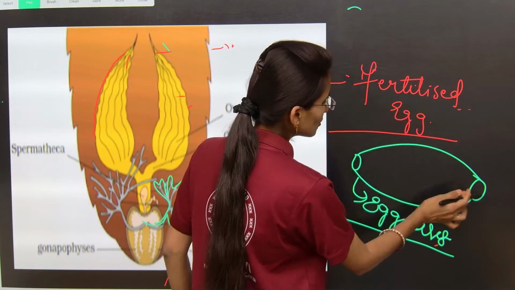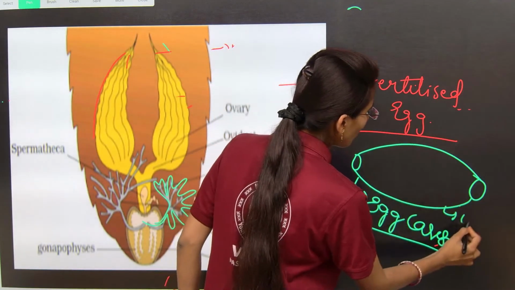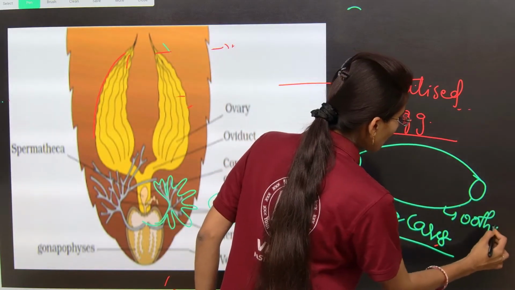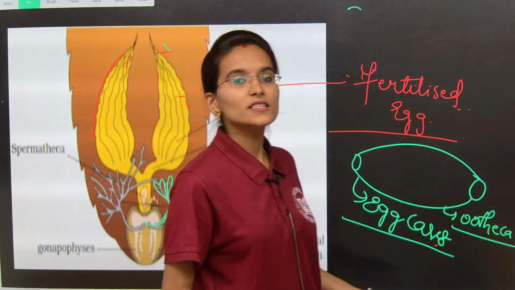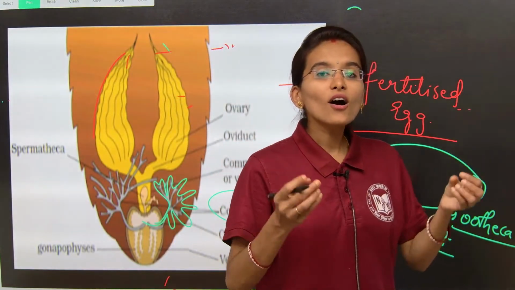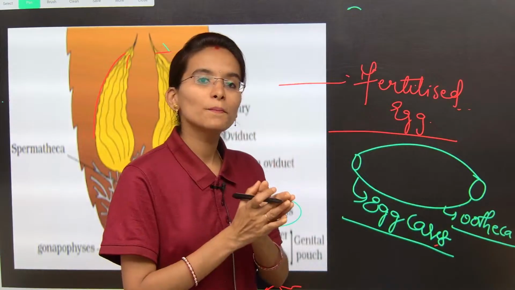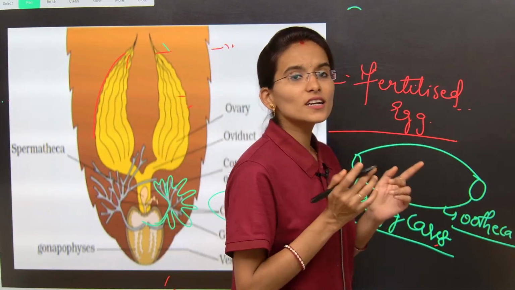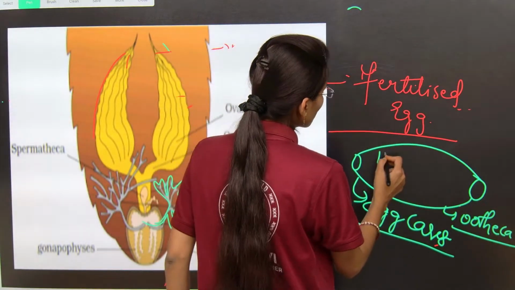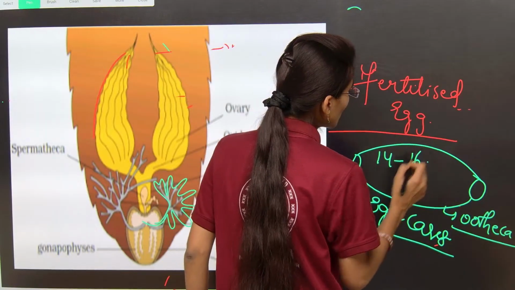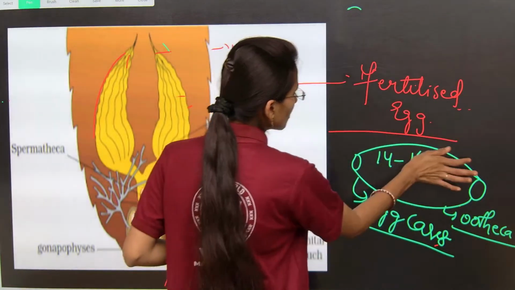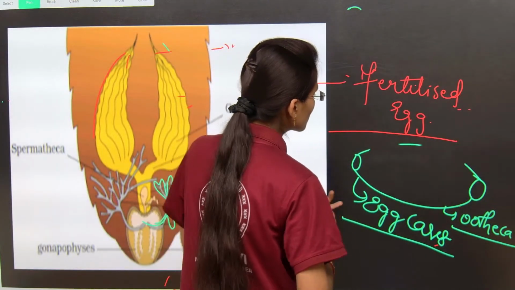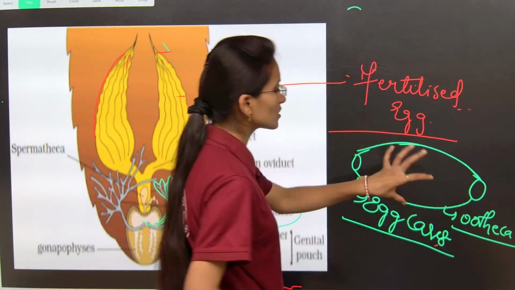Can you see this case here? This is called the ootheca. Clear? Now inside this ootheca, what is present? Inside the ootheca, all the fertilized eggs are present. Approximately 14 to 16 eggs are stored inside this ootheca. Let me draw the eggs here so it becomes clear to all of you. This is one egg case.